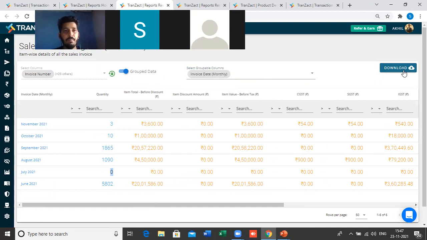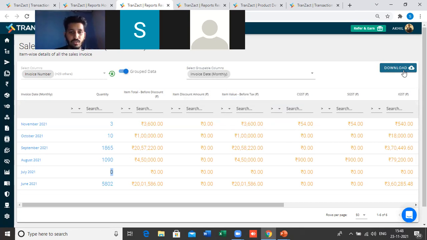So yeah, this was all about the session. I have covered 2 to 3 parts mainly. One is how to create masters. Second is how to initiate your transactions or the documentation part. Number 3 is how you can manage your inventory. And number 4 is how you can see the output. Rest of all the things are there in the system. We have a lot of things in the system which you can explore, or you can connect with us in case you have any doubt.